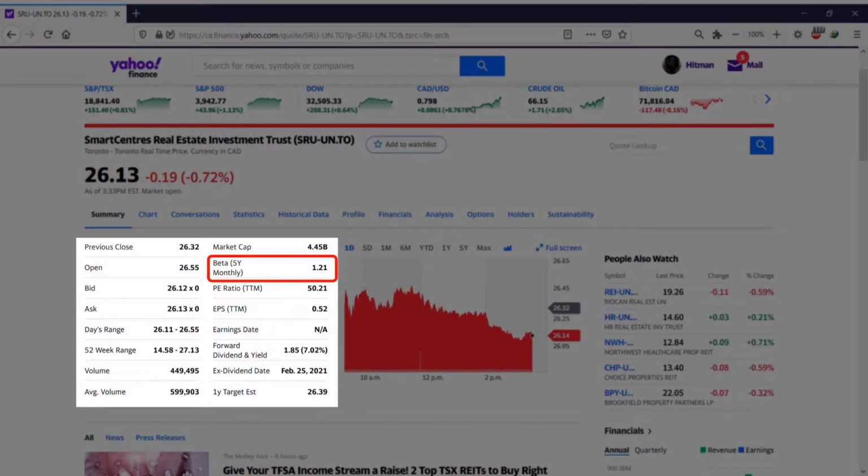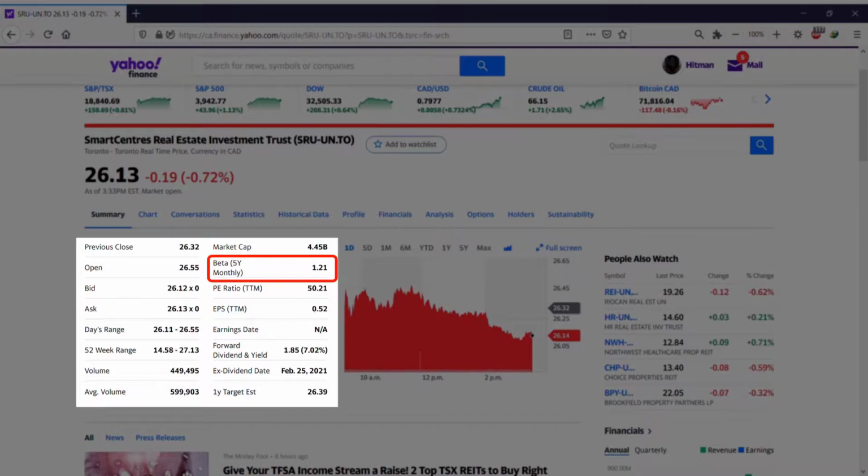If it is from 0 to 1, it means that the stock is defensive, because its movement is less than the movement of the market. If the market goes up, I don't know, 1%, this might go up, for example, 0.45%. That's how it is.